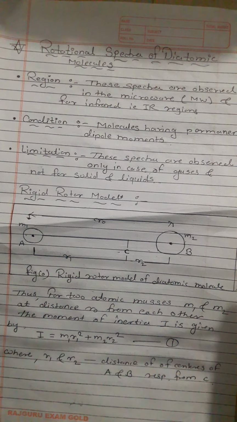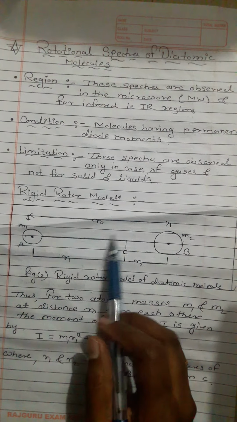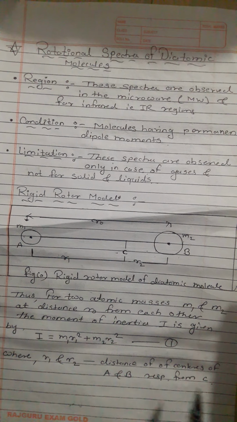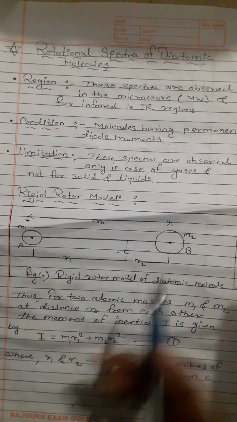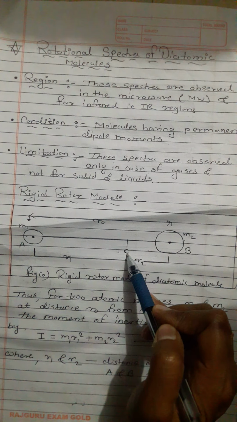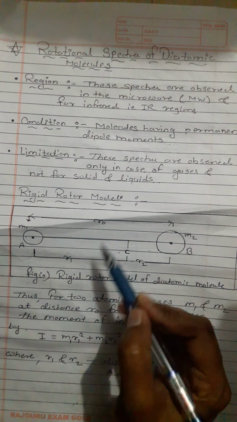The bond between the two atoms is stiff, meaning very strong, and does not change in length, and the molecule rotates end over end about the center of gravity. Here you see the center of gravity C, and this is known as the rigid rotor model.